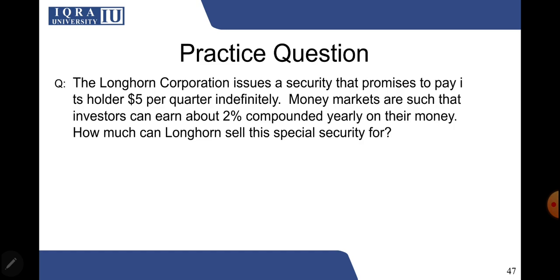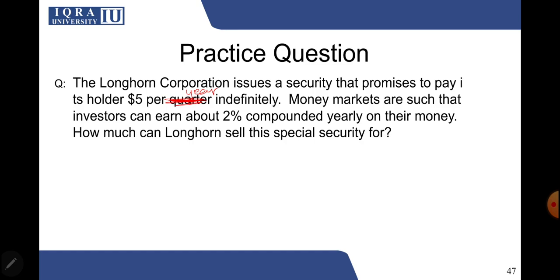Now this is a practice question. The Longhorn Corporation issues a security that promises to pay interest holder $5 per year indefinitely. Money markets are such that investors can earn about 2% compounded yearly on their money. How much can Longhorn sell this special security for?